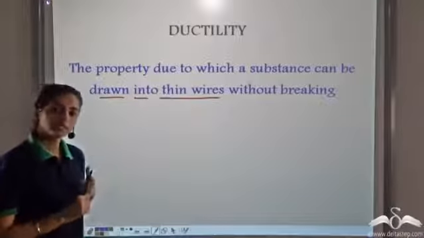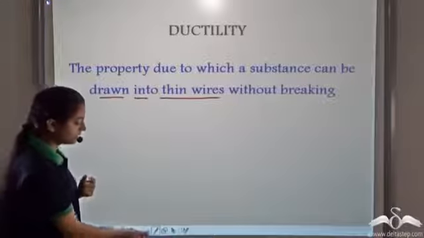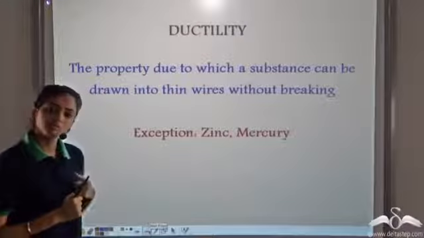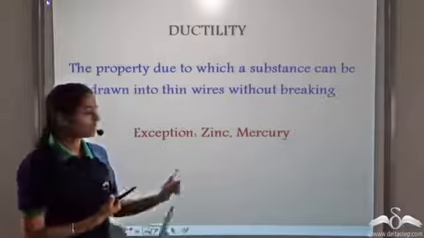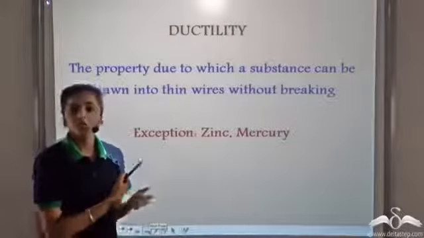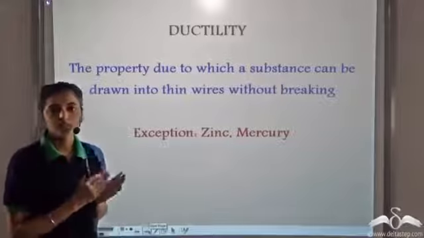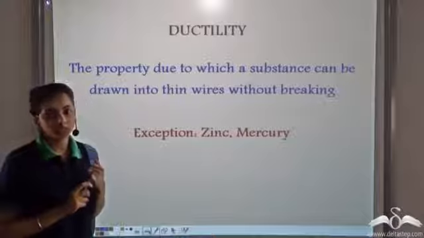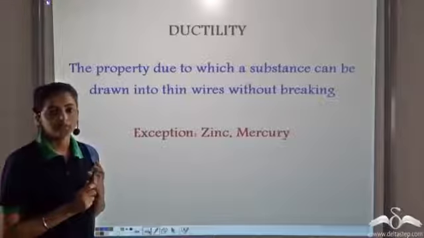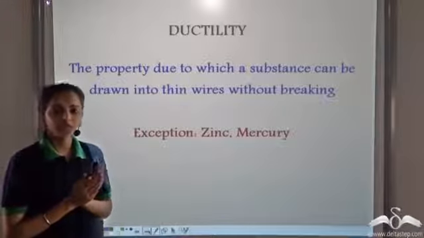Again, we have two exceptions as we had for malleability, that is zinc and mercury. Mercury in the liquid state, we cannot draw it into wires, and at the same time zinc cannot be drawn into thin wires. Rest all metals can be beaten into thin sheets, that is they are malleable, and they are ductile, that is they can be drawn into very thin wires.